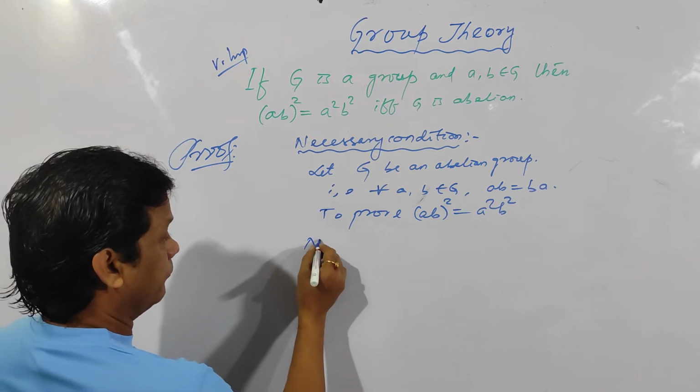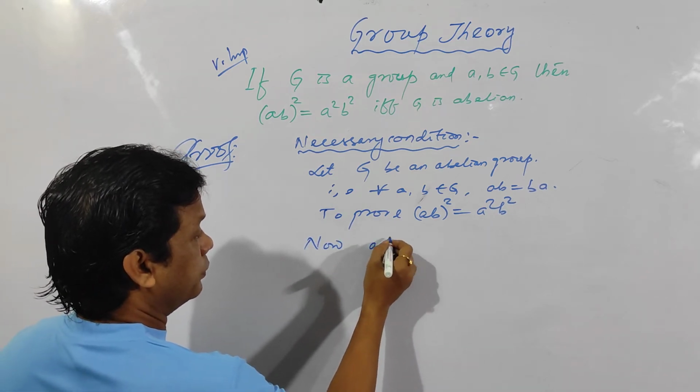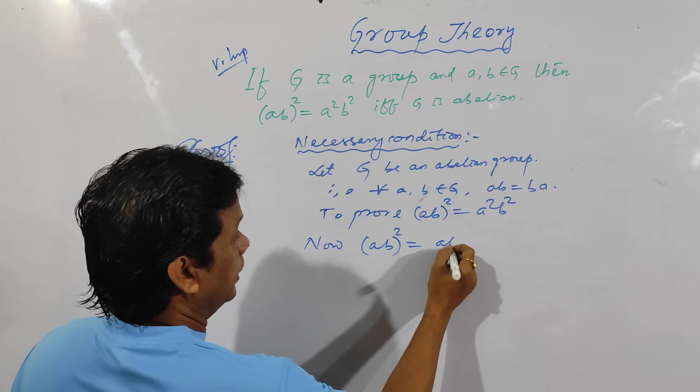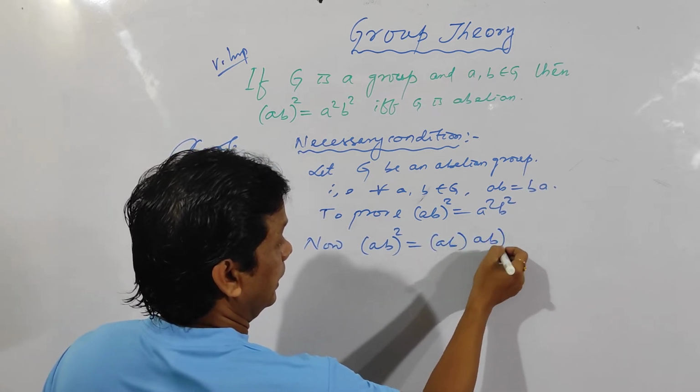Now see here, a very interesting problem. (AB) whole square is equal to AB into AB. I can write like this.